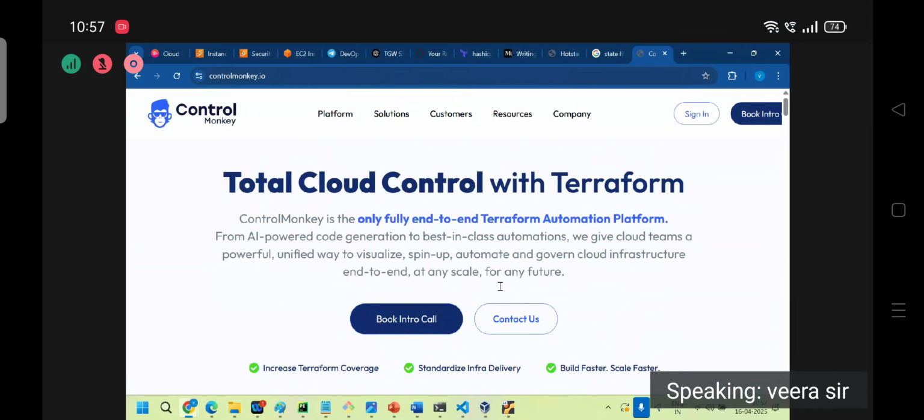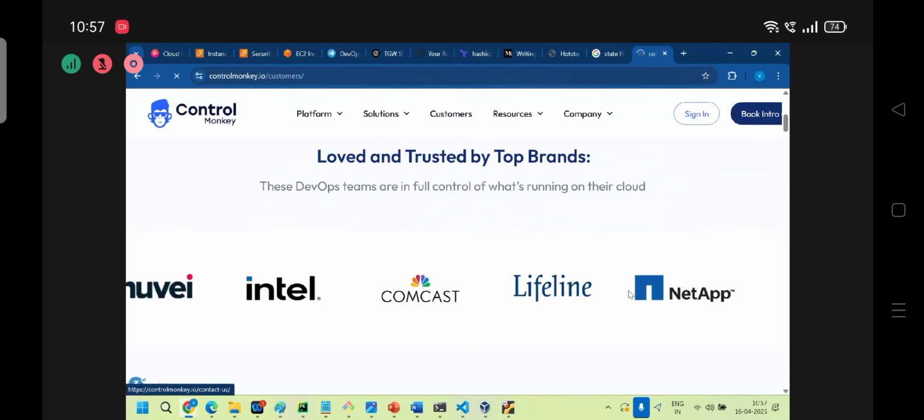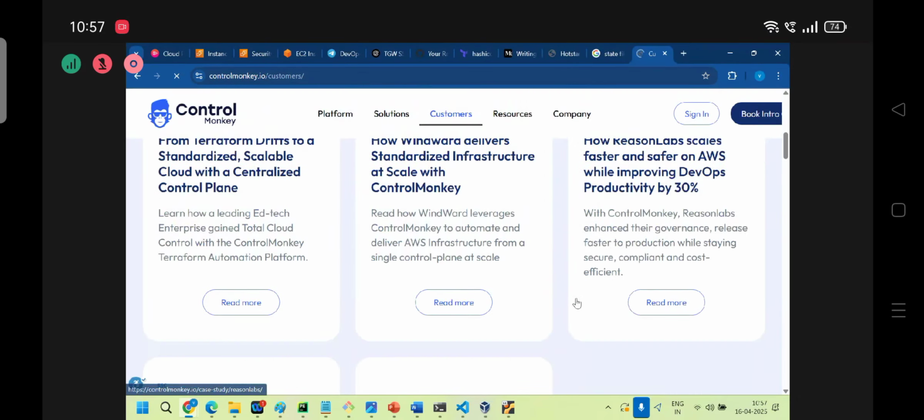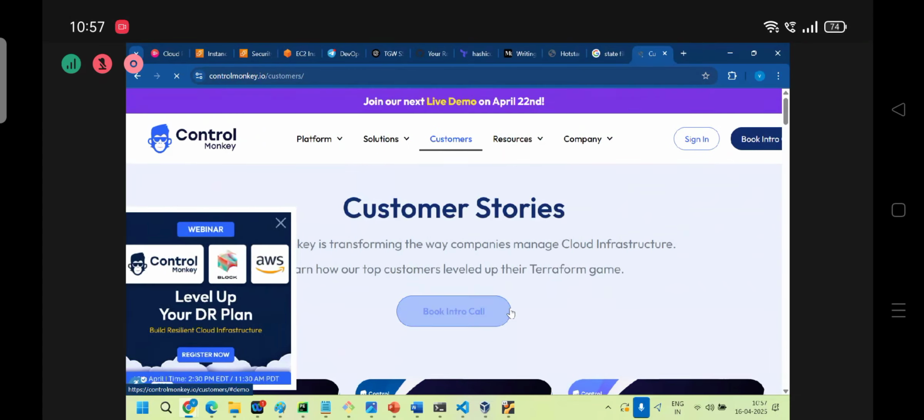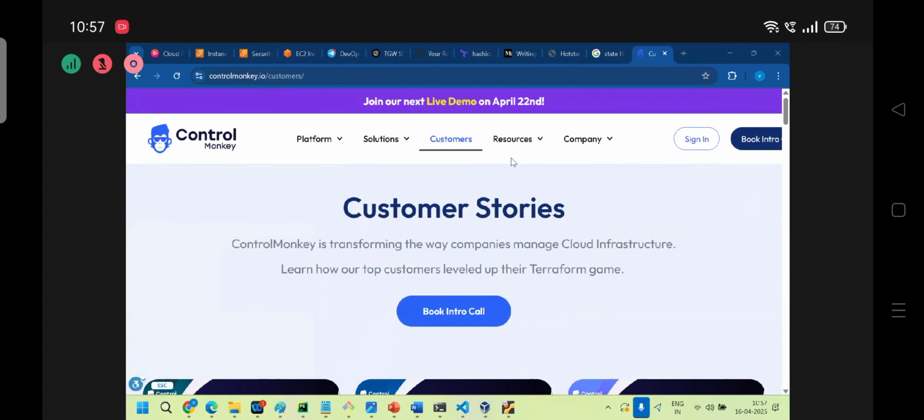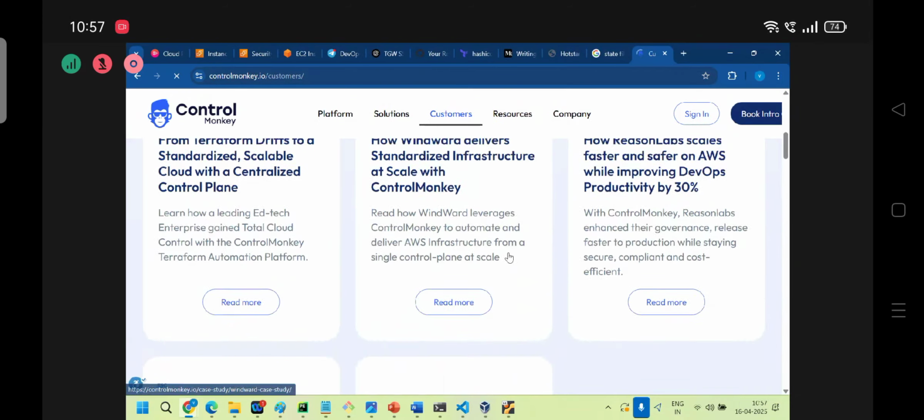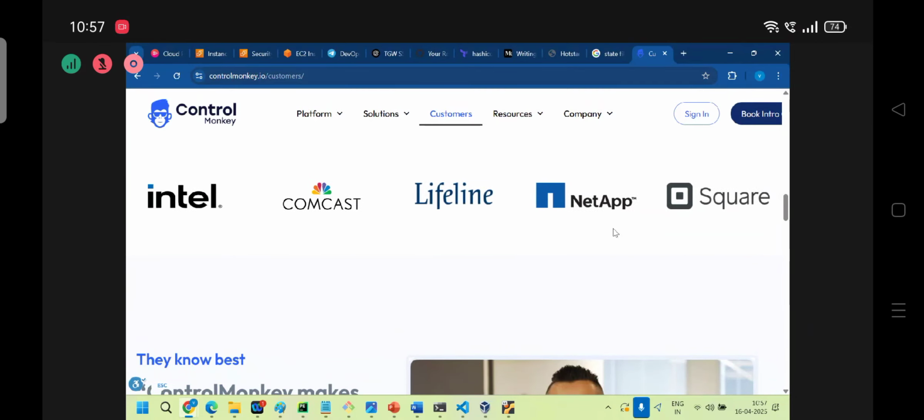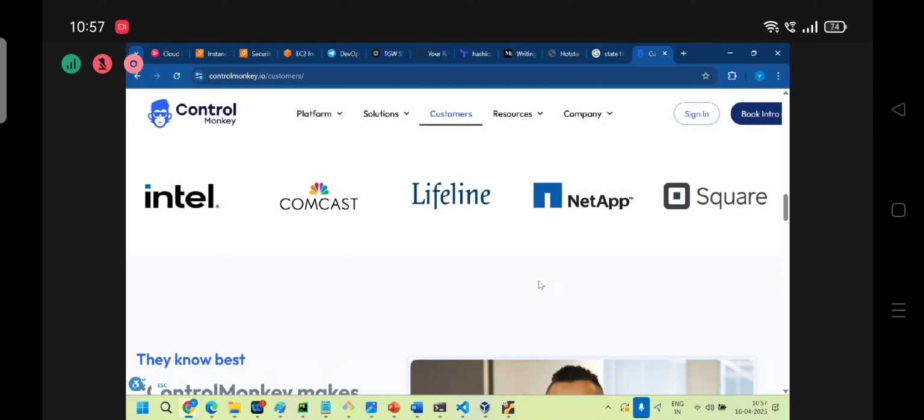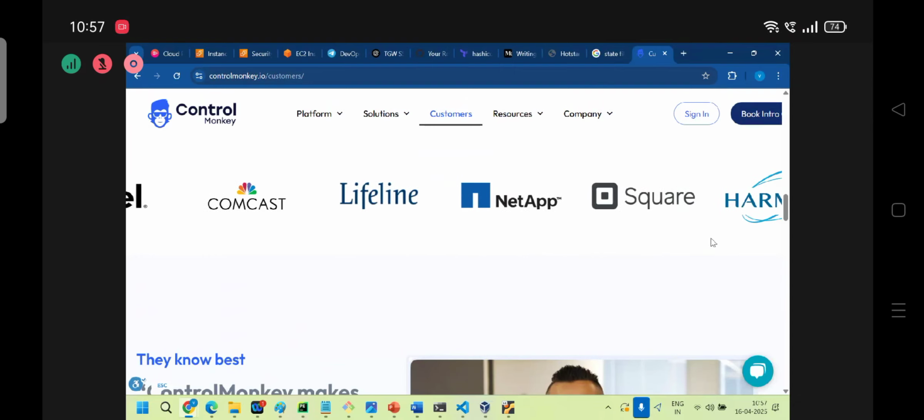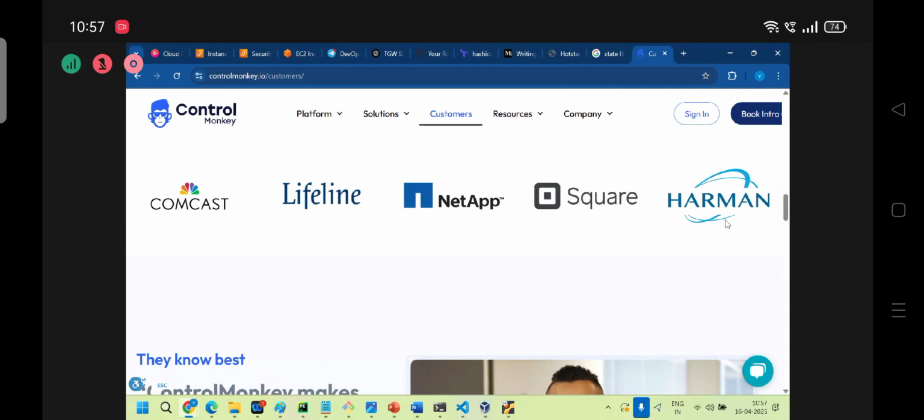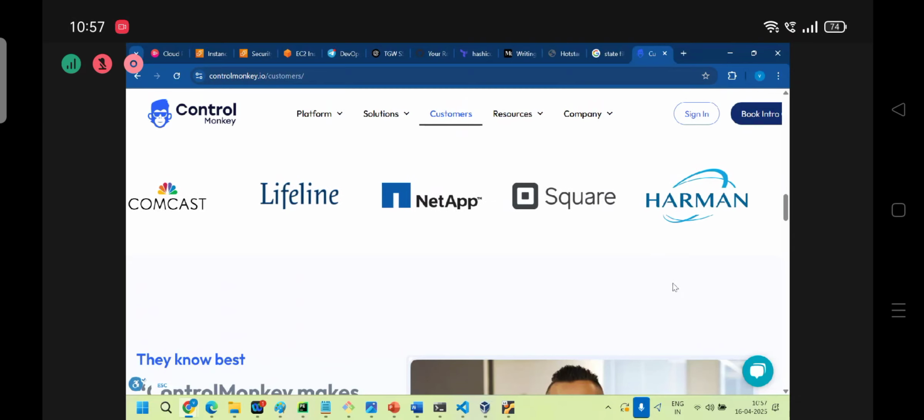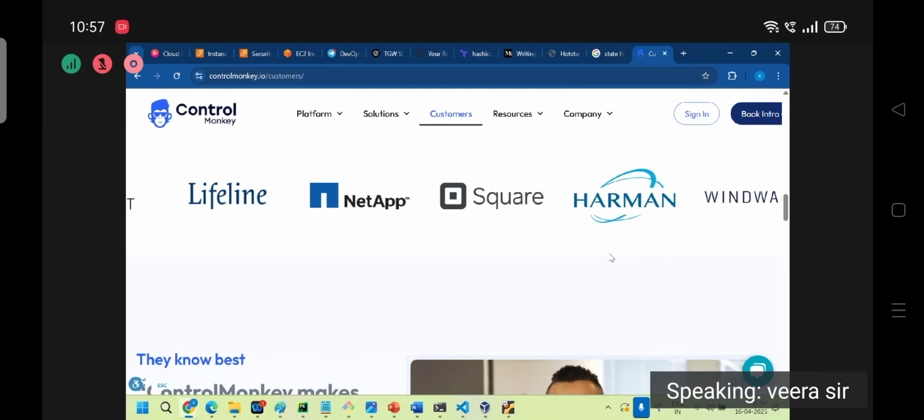See, if you can see the customers, we are a customer of Control Monkey also. Somewhere I have seen. Yeah, companies. Customers only. These customers are using Control Monkey at present. We are also using it recently.